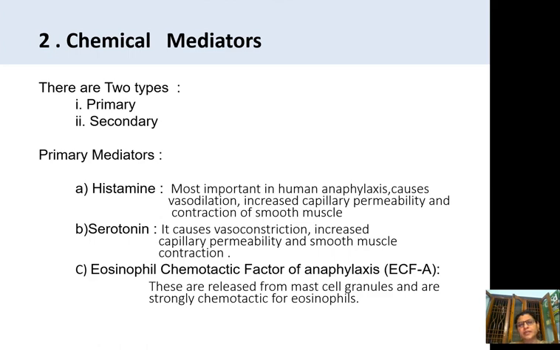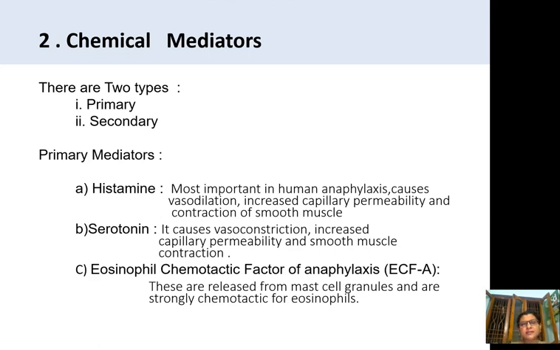This causes vasodilatation, increases the capillary permeability, and causes contraction of smooth muscles. And it may cause an itchy rash and swelling at the throat and tongue, shortness of breath, vomiting, and BP will fall because of the vasodilatation. The pressure over the blood vessels will be reduced, and you can see low BP.